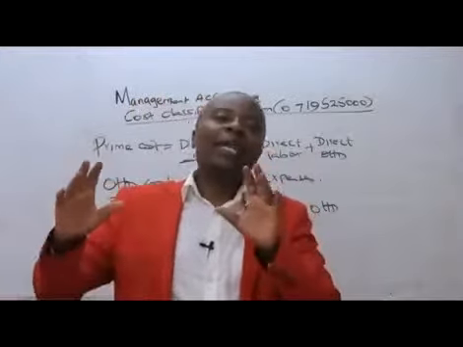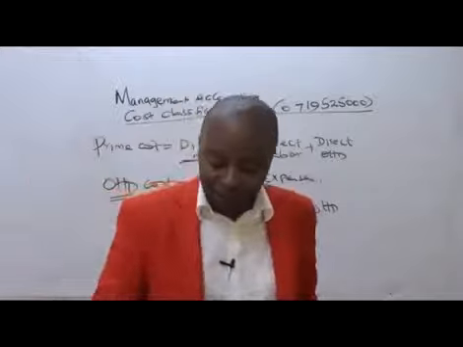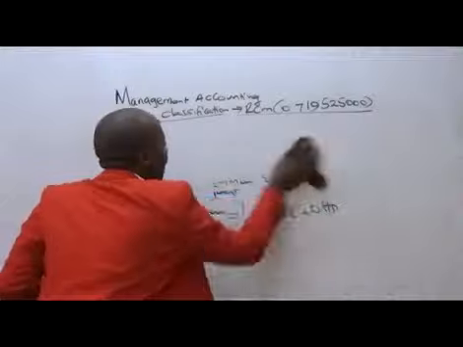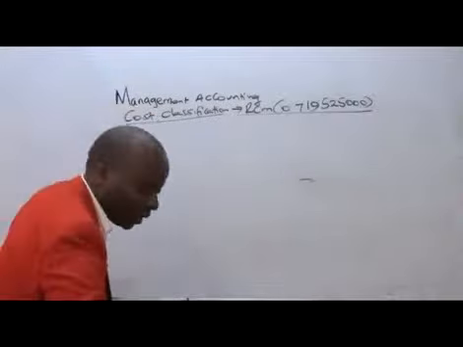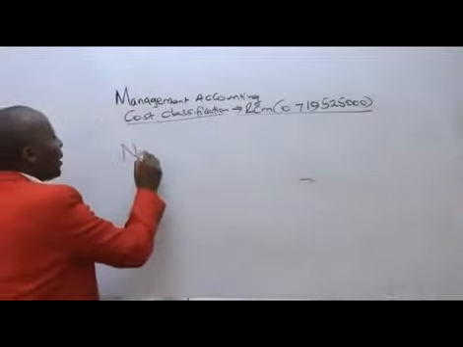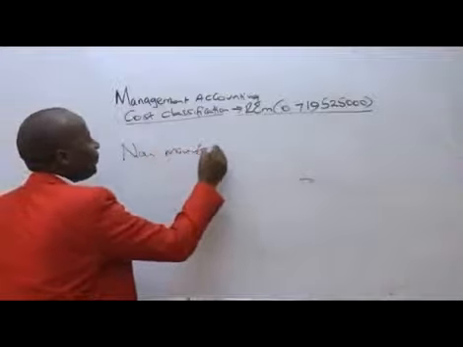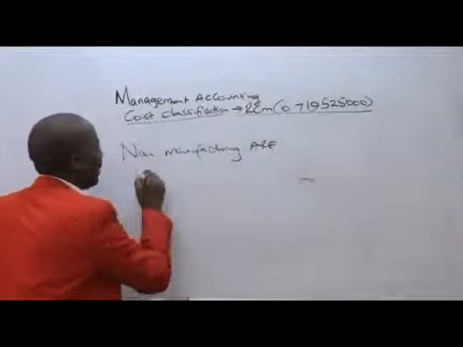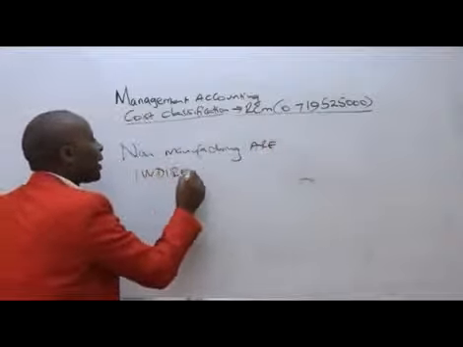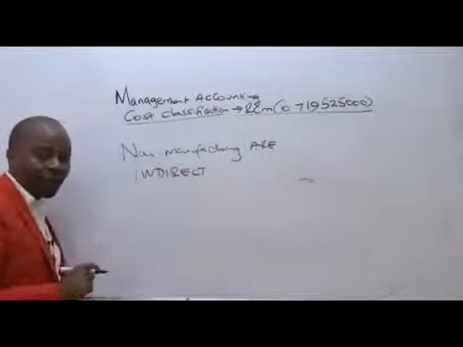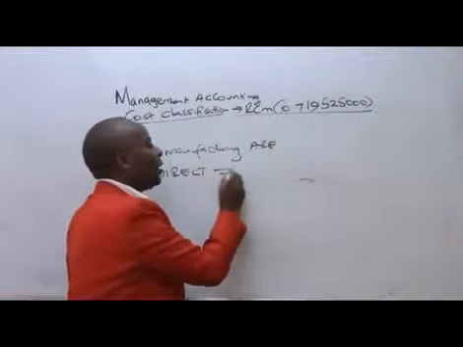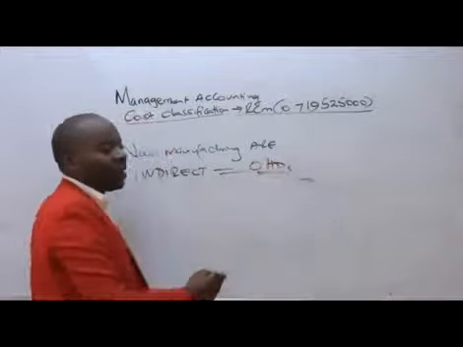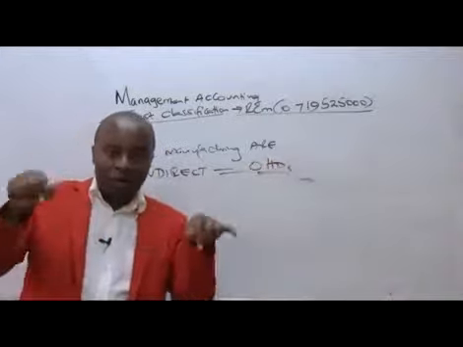Ladies and gentlemen, outside the manufacturing cost, we shall be having what we call the non-manufacturing costs, which are basically indirect. Non-manufacturing costs are indirect. Indirect, why? They are not directly attributable to production. And in most cases, these non-manufacturing costs are the ones we call overheads. They're the common expenses.